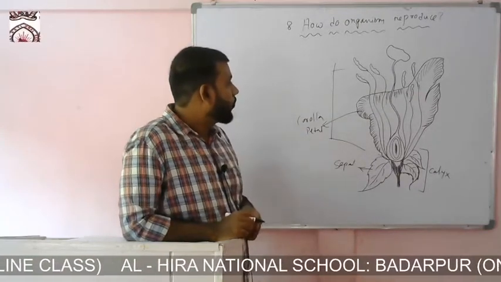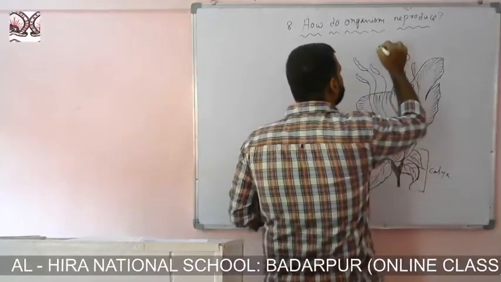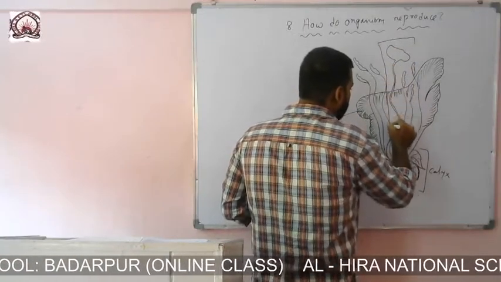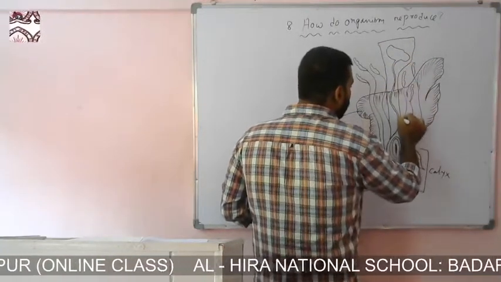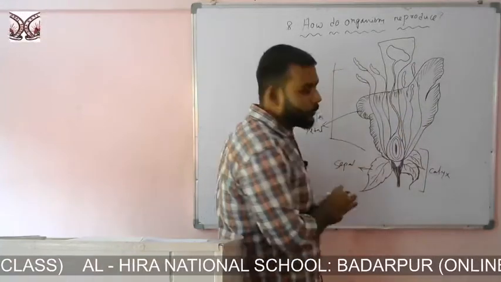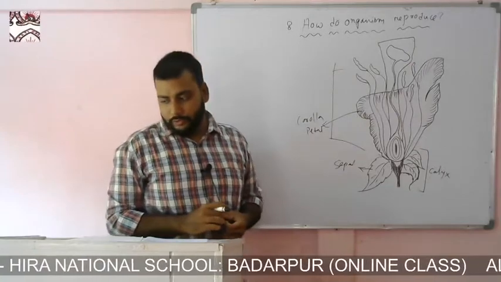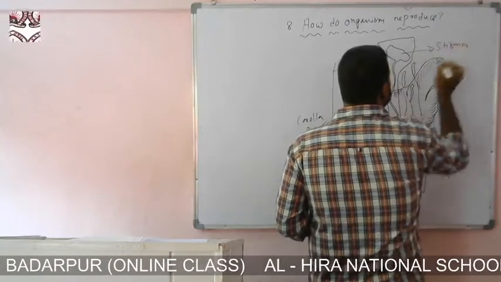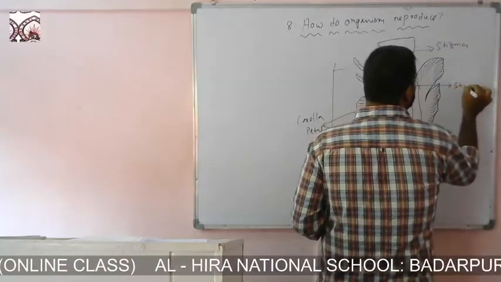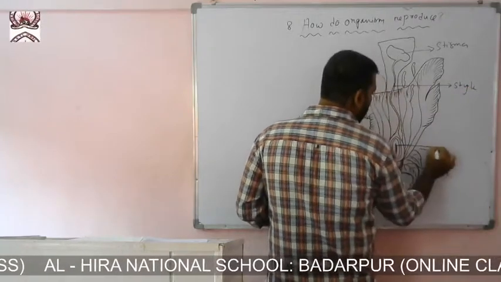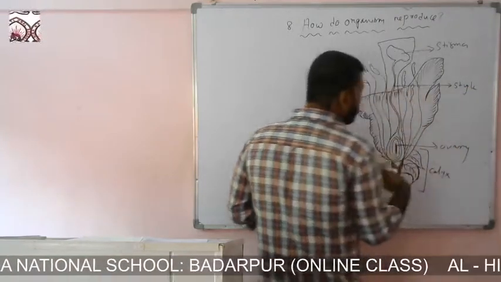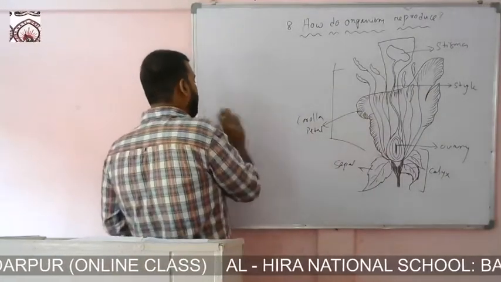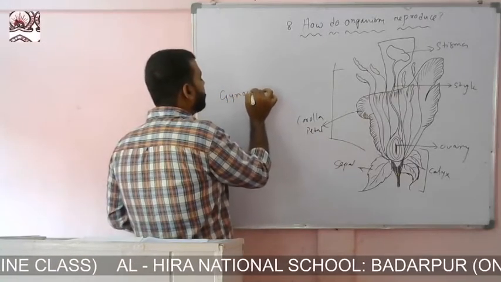Now this section, this whole section, is the female part. What will we find in this part? First of all, this is the stigma, this is the style, and this is the ovary. So stigma, style and ovary comprise the female reproductive part, or in other words, the gynoecium.